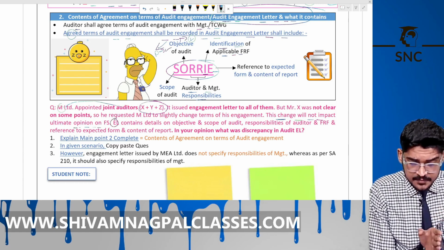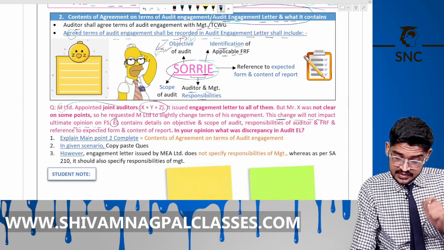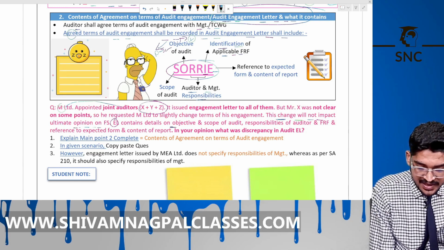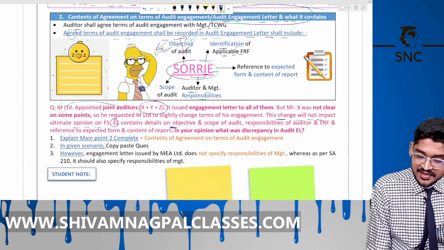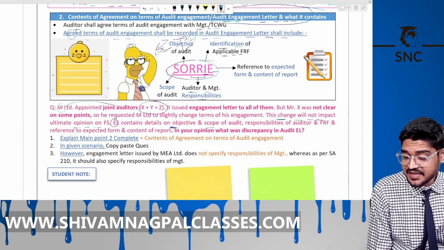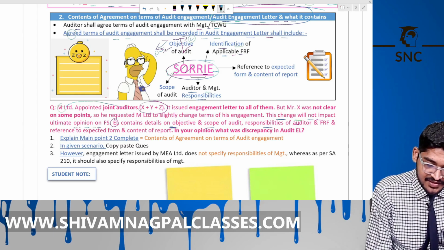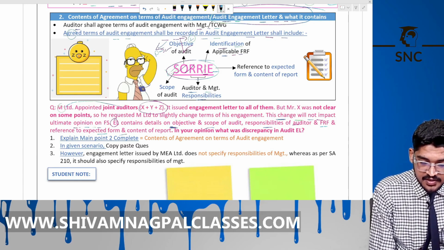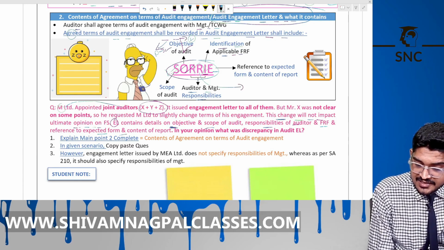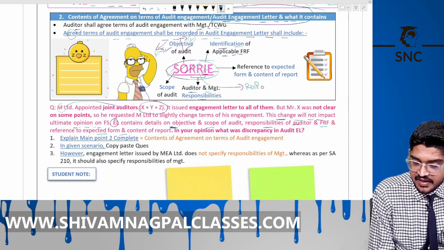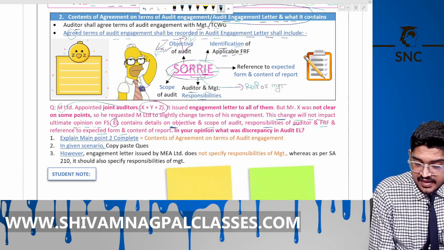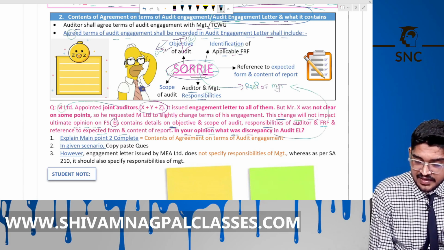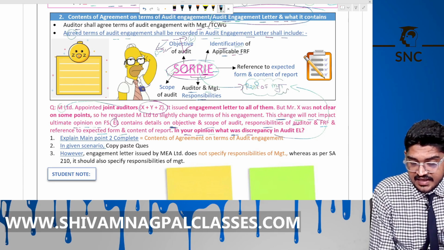That engagement letter contains the detail on the objectives and the scope of audit and the responsibility of the auditor. There is objective, done. There is scope, done. There is responsibility of auditor, done. There is FRF, done. There is form of report, done. But there is responsibility of management also, and that is missing in the given question. So what is the discrepancy? It is the management responsibility, which should also be covered in this engagement letter.